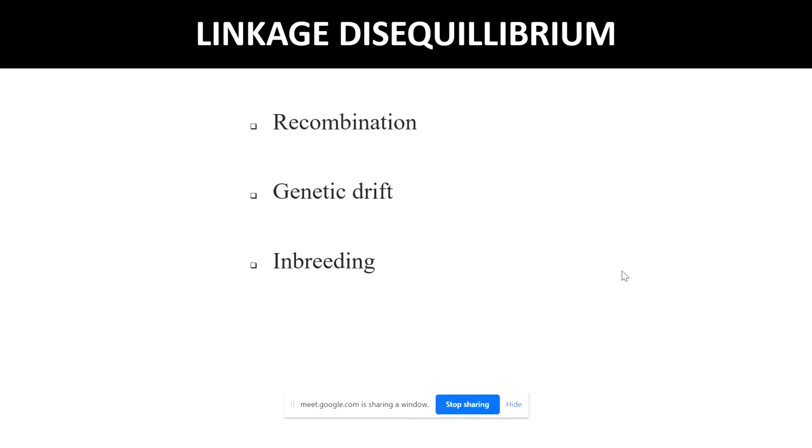The fourth one is mutation. The effect of mutation is generally small or absent. This is not a very significant effect.